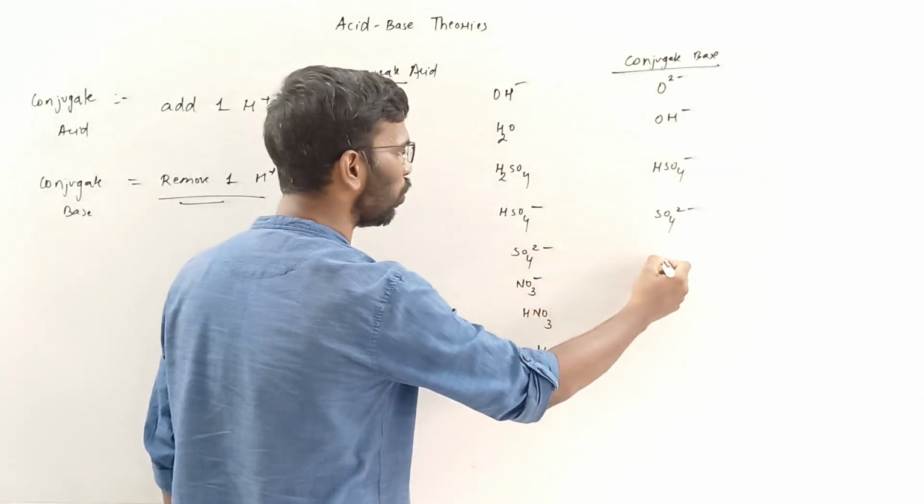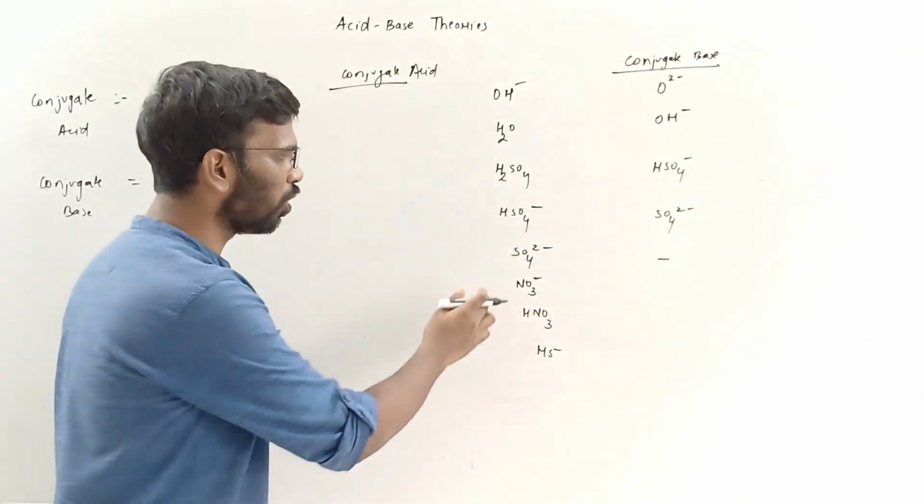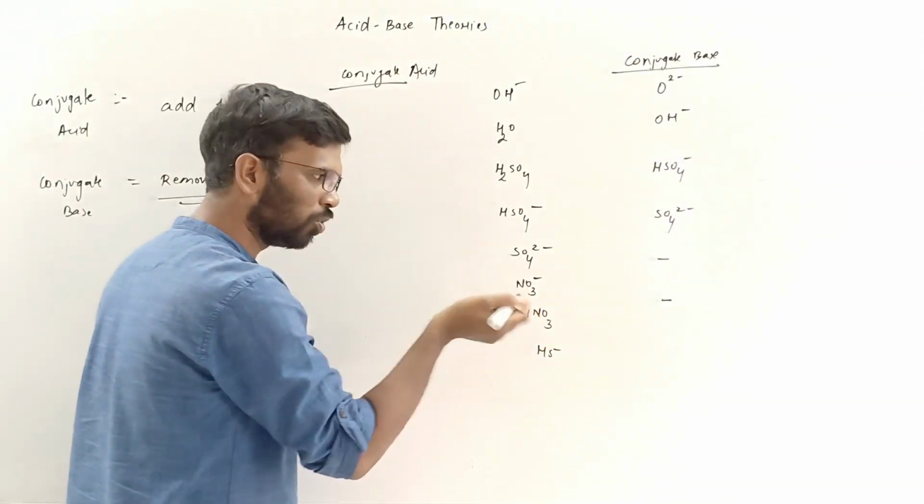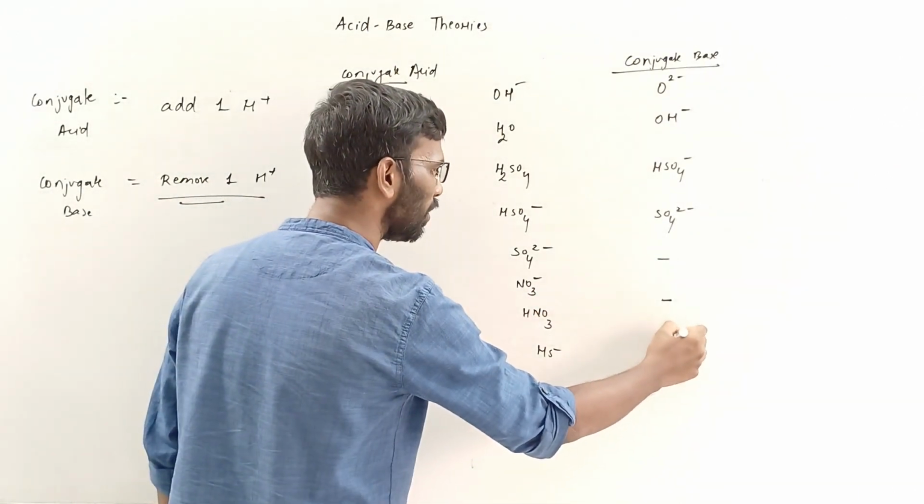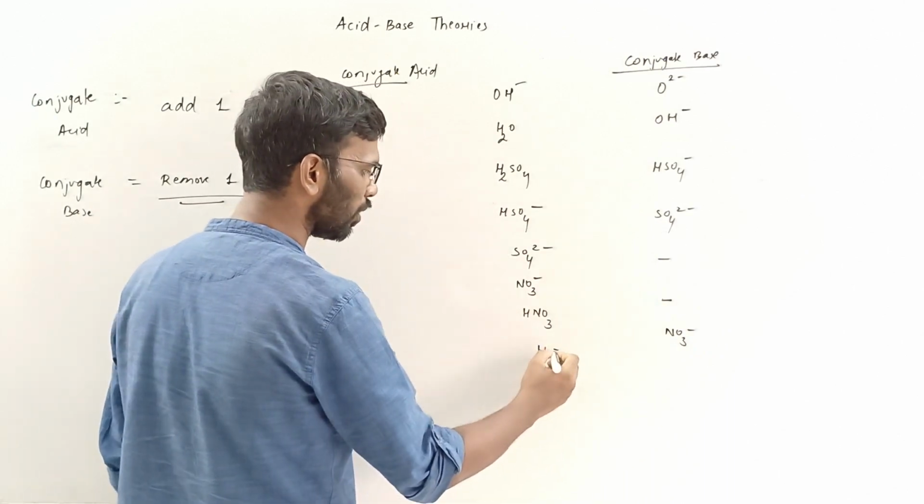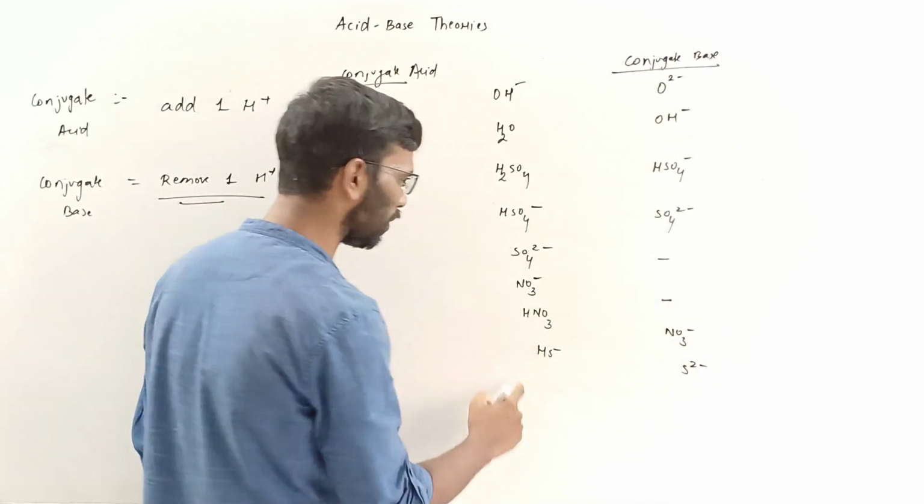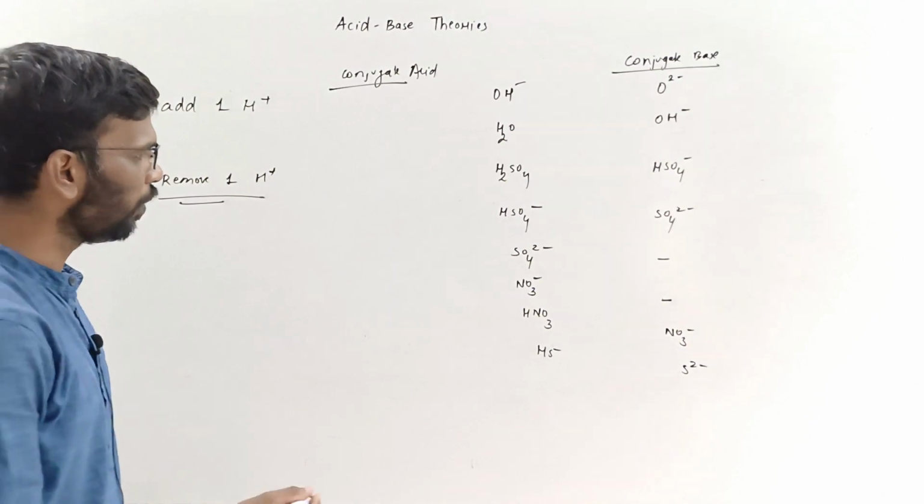Here it is not possible to have a conjugate base. There is no hydrogen. Here also it is not possible to have a conjugate base. There is no hydrogen. Here I can have. It is NO3 minus. What about this? It will be S2 minus, HS minus we have written, no? We'll take one more thing.